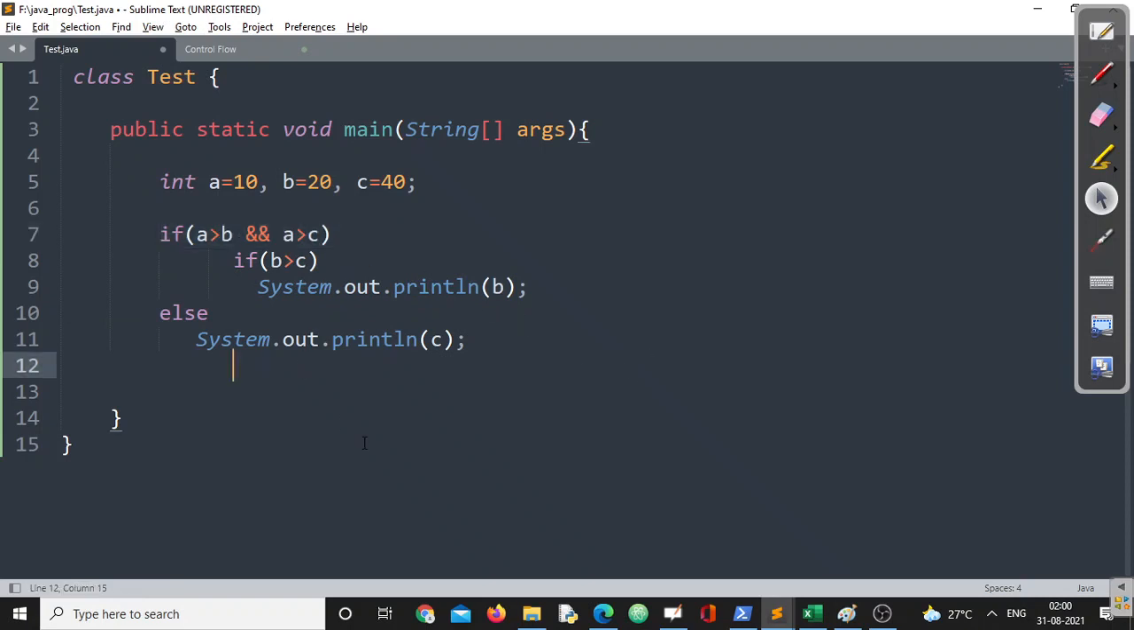Now, if my arrangement is like this, can somebody tell me what will be the output of this program? Let me write it in this way. Now you can tell me what will be the output of this program. Whether no output will be there or I'll get the output as 40. Which one is true?